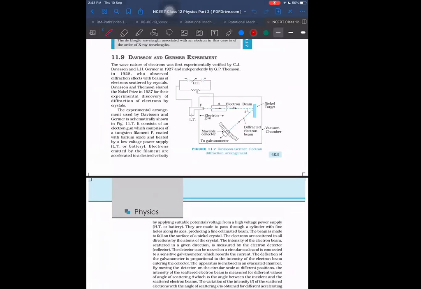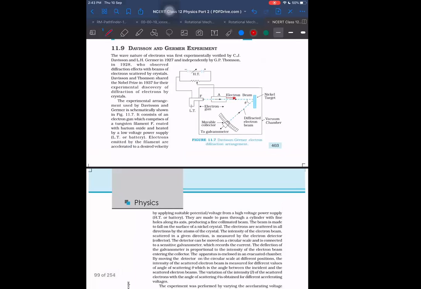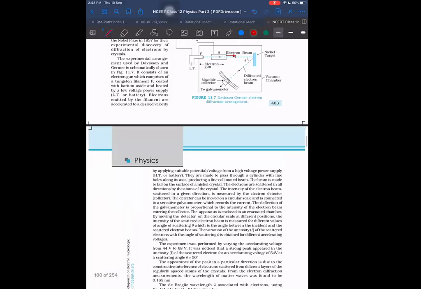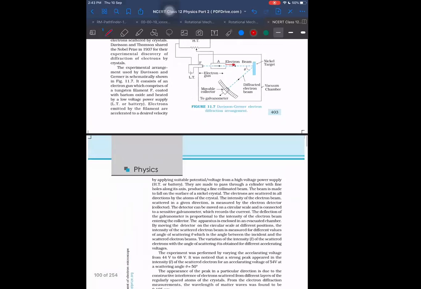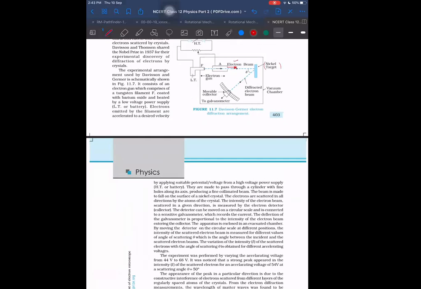Electron beam. Although I think this could be asked last week, I forgot to take it there. But it is important because it is given in NCERT. Important means you don't have to know that much detail, but at least what this experiment is and what we did here, some question may be asked based on this. So the electron beam is made to strike the nickel target,